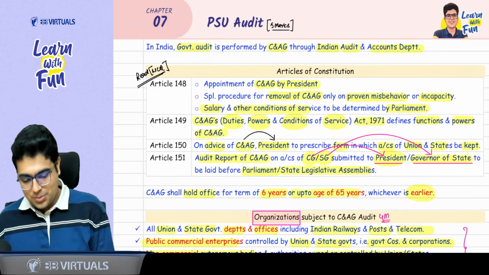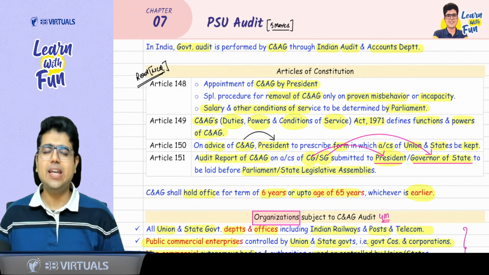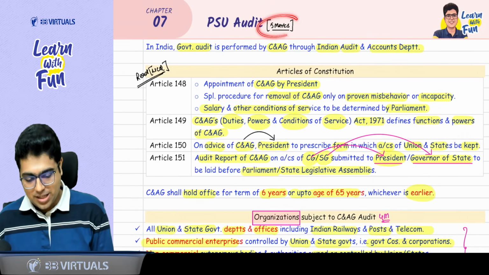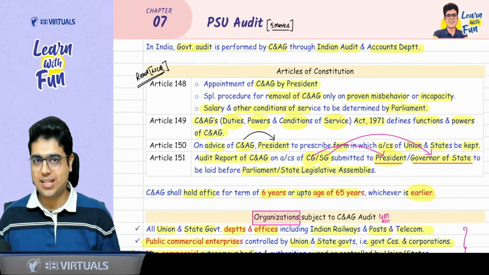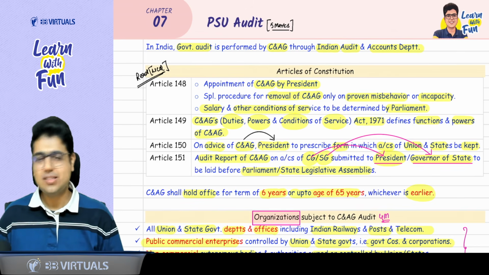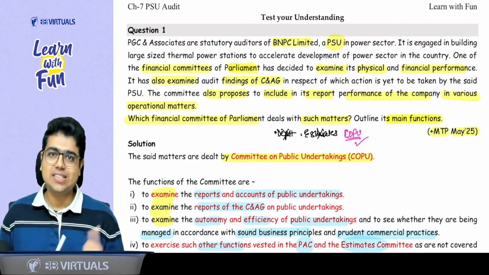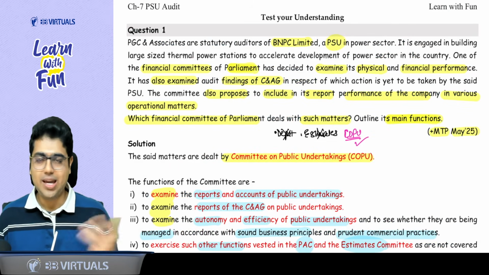Welcome to the revision session of PSU Audit, a very easy and scoring chapter for your CA final exam. Around 5 marks question you can expect in your CA final exam. Like every other revision, in this revision also we are going to revise all the concepts along with the questions of ICAI study material, RTP, MTP and past exams.